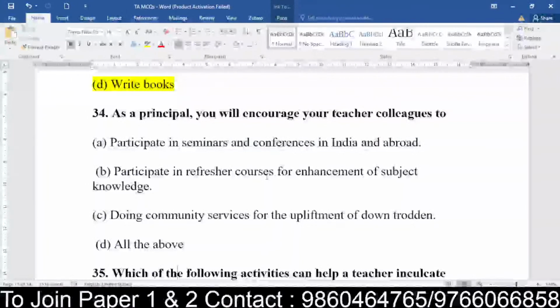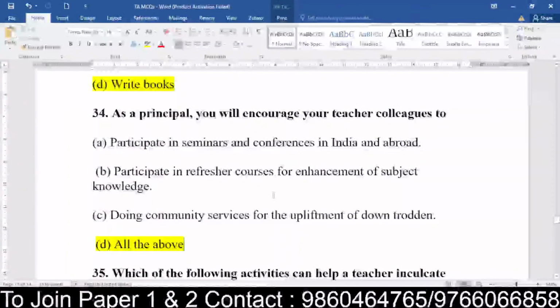Waiting for answers from everyone so that we can move ahead. Very good. As a principal leading a school, college, or educational institution, you have to encourage your teachers to participate in seminars not only in the country but also abroad, and in refresher courses, so that you know what is happening in current market trends.